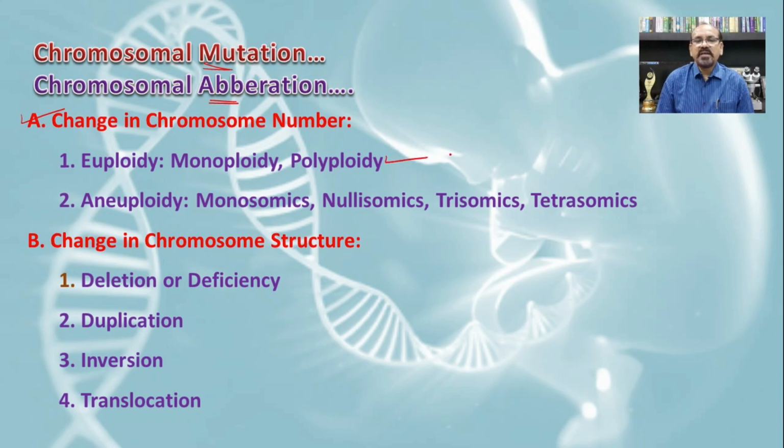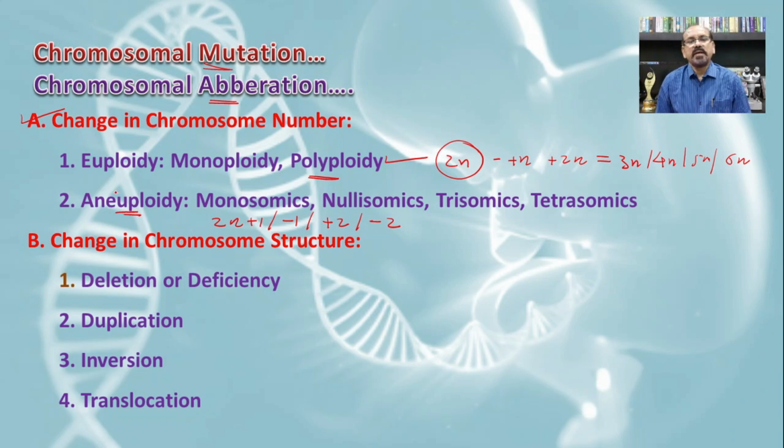we have seen: if there is a change in the complete set of the chromosome, that is the addition of number of sets of the chromosome, the formation of triploid, tetraploid, pentaploid, hexaploid condition, etc., then it is known as polyploidy. But when there is an addition of either one chromosome, subtraction of one chromosome, addition of two chromosomes, or subtraction of two chromosomes to the normal diploid condition, that is known as aneuploidy.